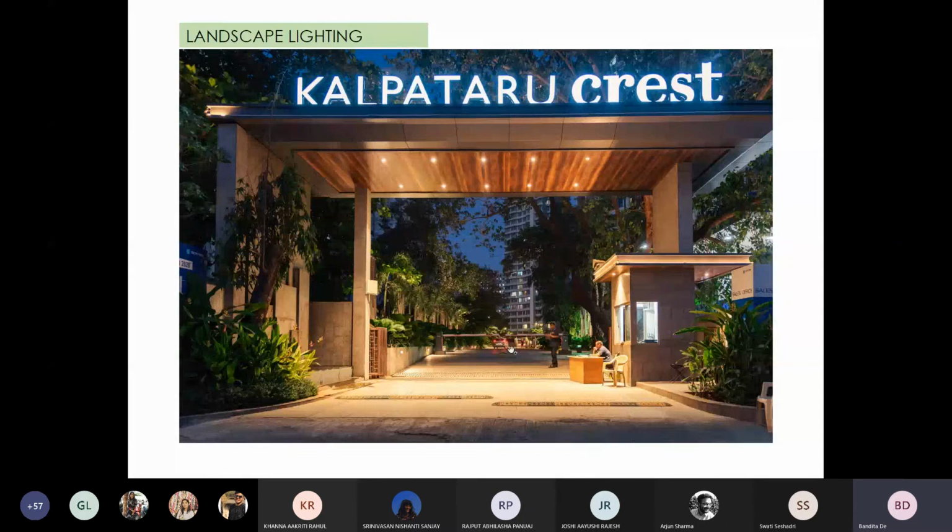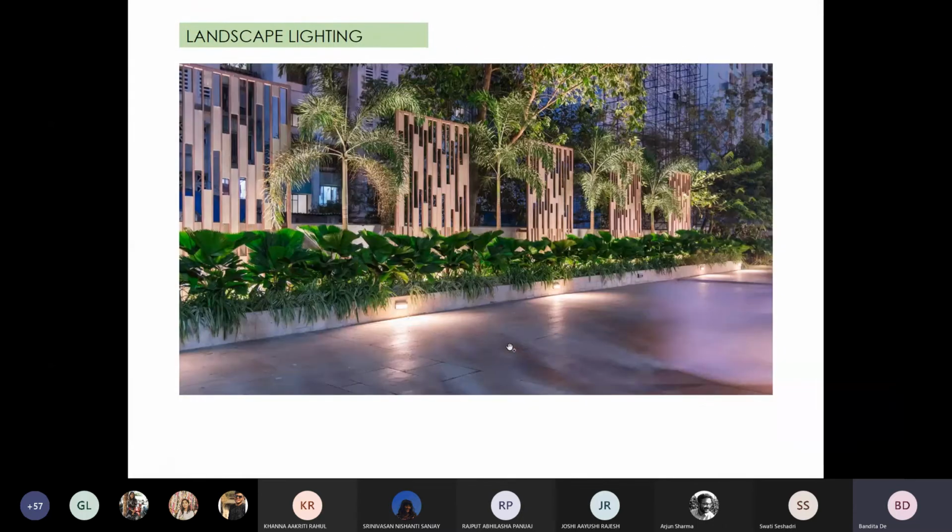So, a well lit arrival experience. Here, while these screens were designed to provide a visual screening between the neighboring property and this project, the earlier intent was to light these screens from behind. But doing that created massive discomfort to the neighboring project. As a result, the light was brought to the front, and this screen got lit up from the front instead of being backlit.